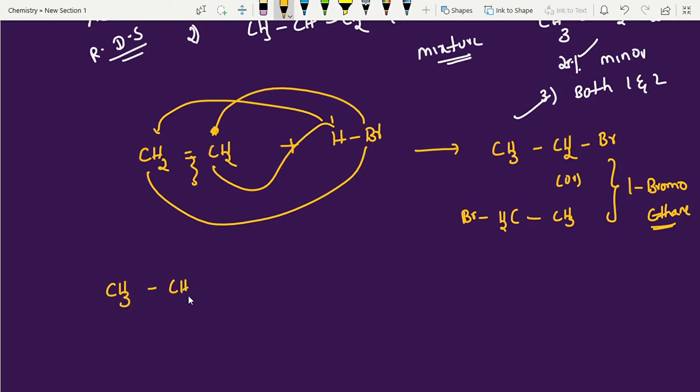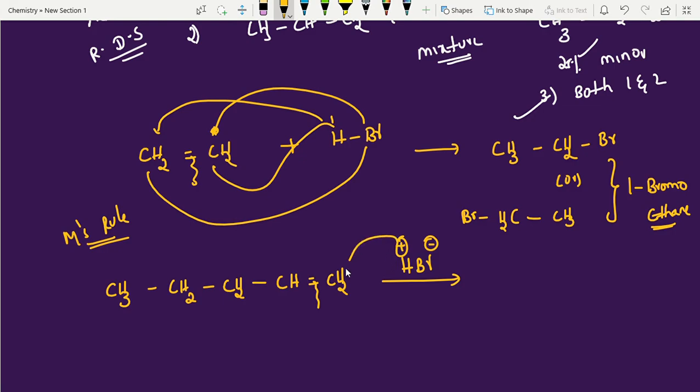Okay students, I am giving one more question here: CH3, CH2, CH2, CH double bond CH2. So 1, 2, 3, 4, 5. This is an unsymmetrical alkene, right? Add HBr. Unsymmetrical alkene and unsymmetrical reagent, what is the rule we have to remember? Markovnikov's rule. Now H plus, Br minus. See, bond breaking here, rich become richest. That is your major product.